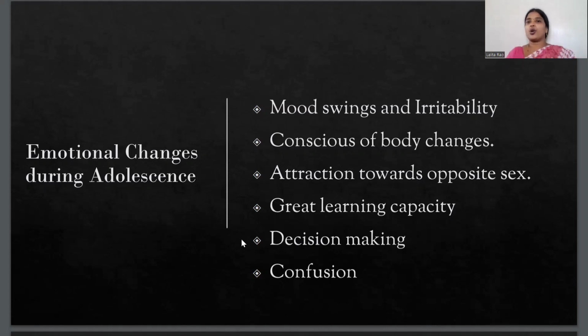You are ready to take your own decisions. Then this is also a period of confusion. You are confused about which career to select, what to do, what is correct, what is wrong. You are not sure about these things happening around you. So a sense of confusion also develops during the age of adolescence.